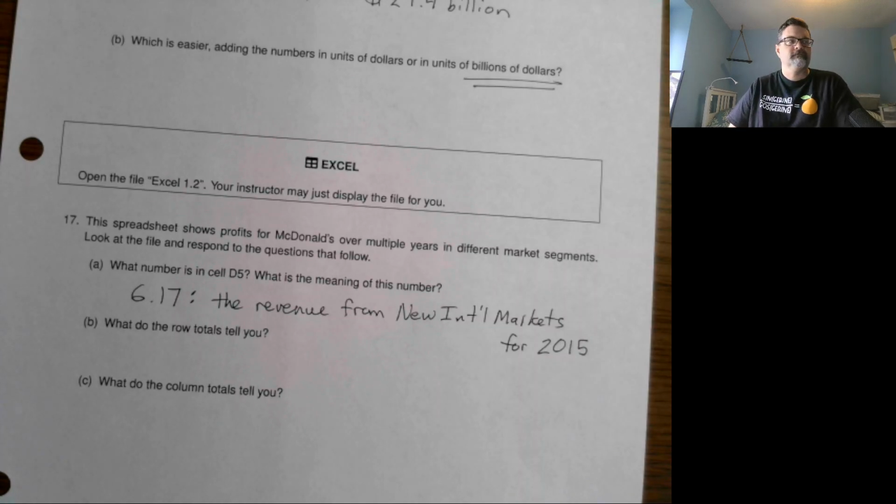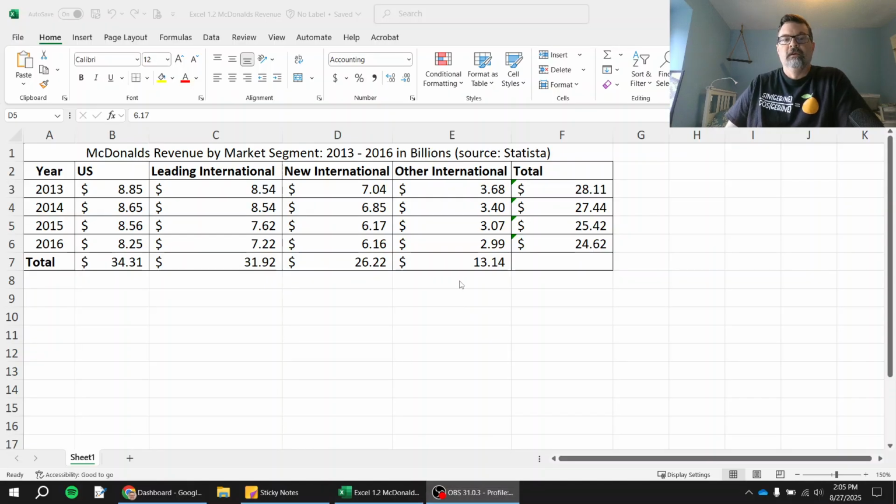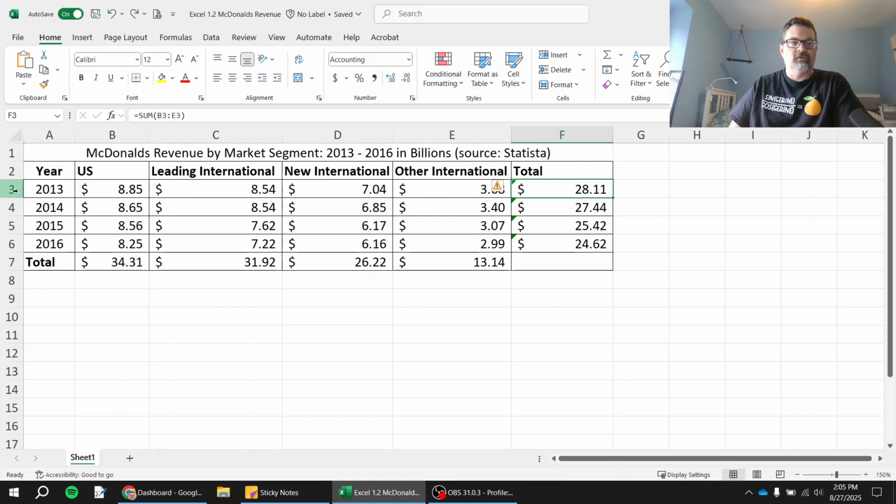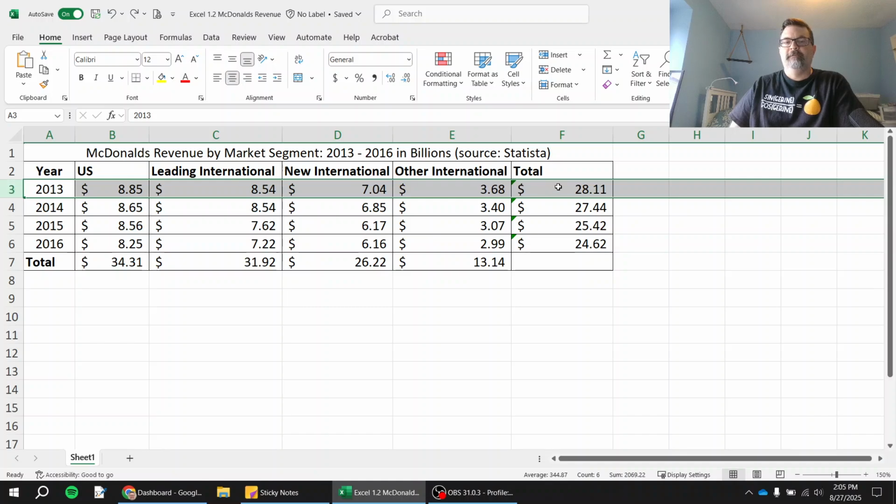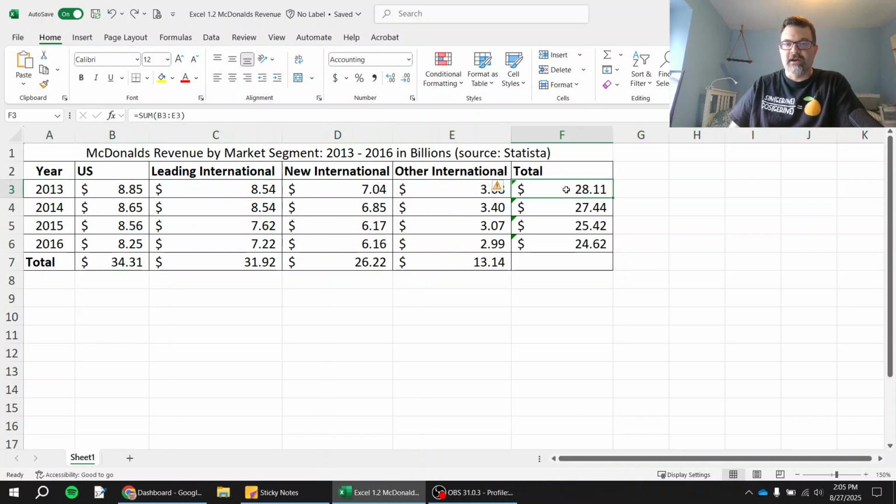Okay, back to there we go. Question B is asking, what do the row totals tell you? So each row, we have this number over here, and this is the total for this whole entire row. We'll talk about this more later, but I'll just point out, if you click on this cell, the number is 28.11. But underlying that is the formula that determines what number is in this cell, the formula for adding up a range of values.